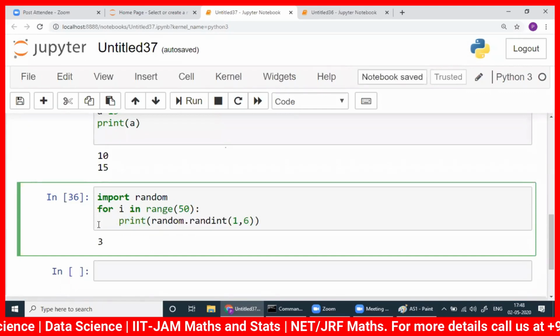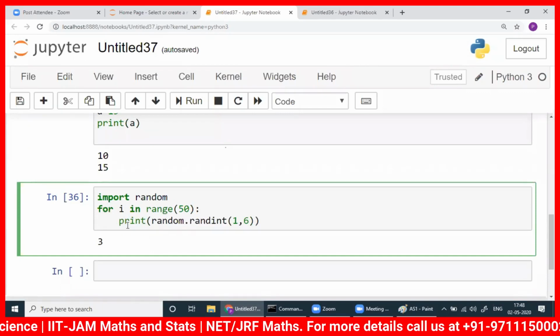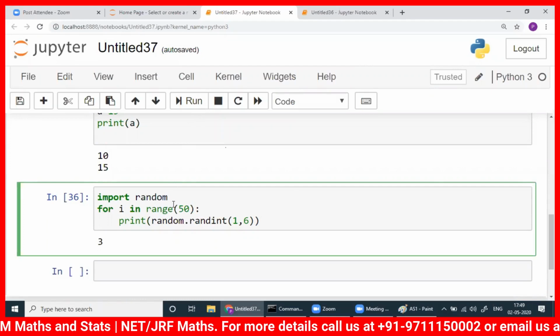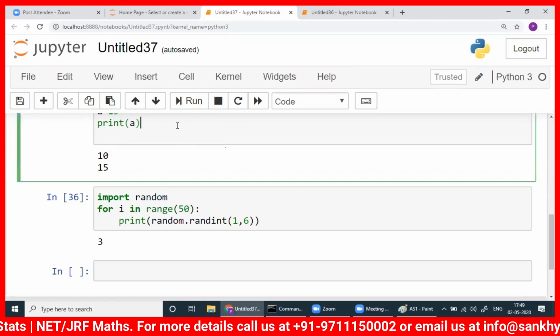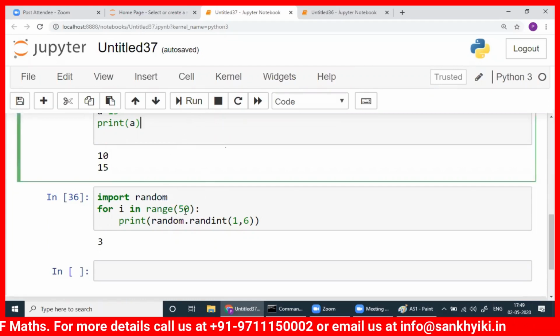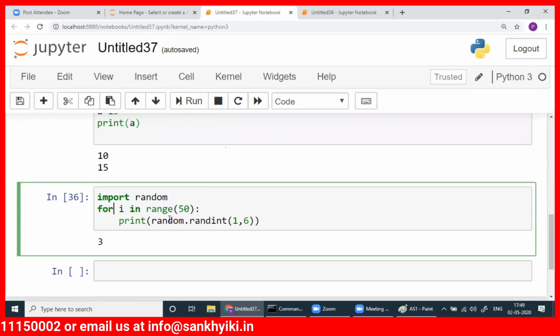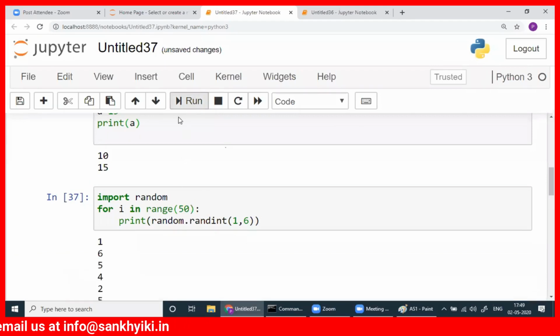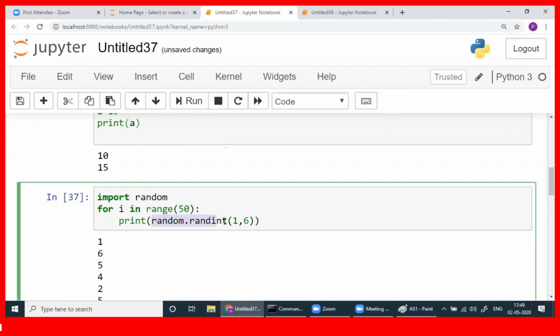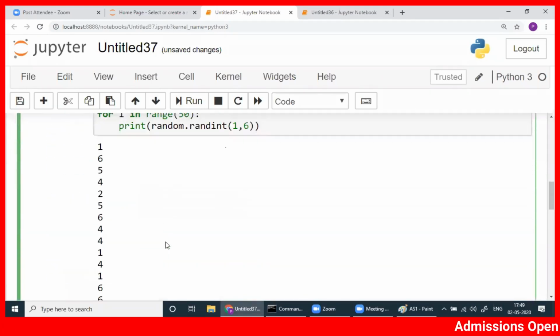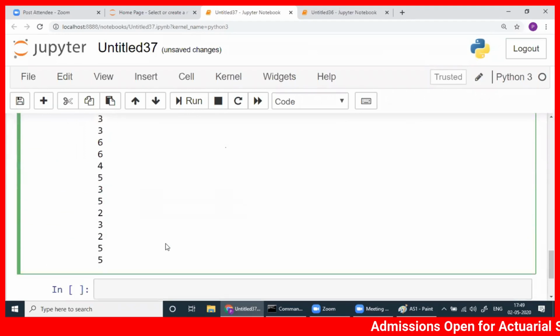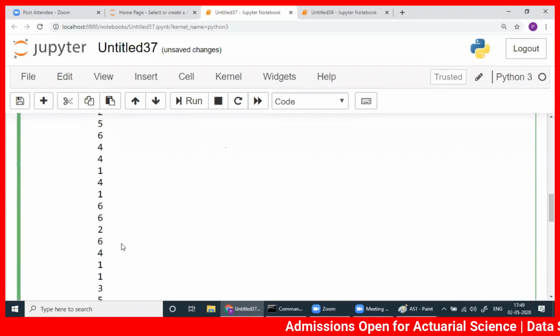Now it's fine. So what I'm doing is, instead of running time and again, like I showed you, run here, run here, run here, I need not run it 50 times. You just write a for loop, for i in range 50. So this will be run 50 times, and every time it will give you a random number between 1 to 6.